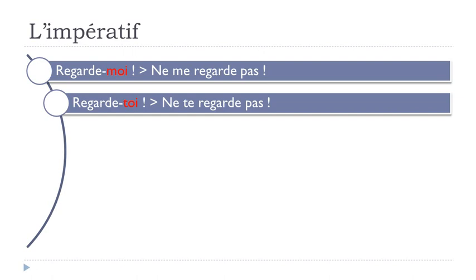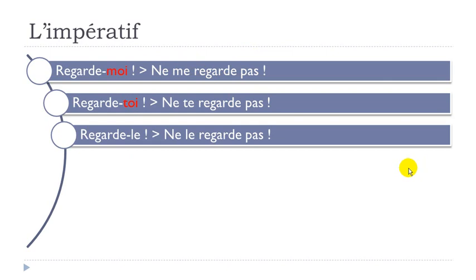So the rules stay the same, you put it after. Regarde-toi. All right, but then when you put the negative form, well, it becomes normal, so ne and then te regarde pas. Okay, keep in mind that as usual for the pronouns, they will come before the verb, okay? So your negative form is coming before and after the whole thing.